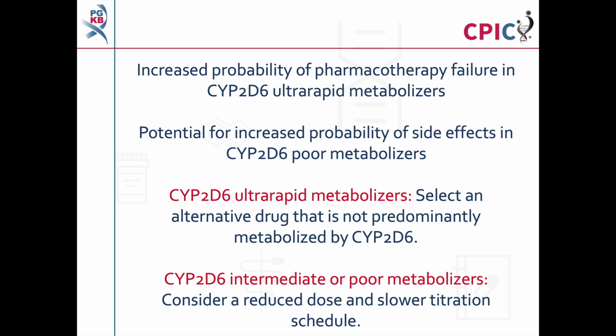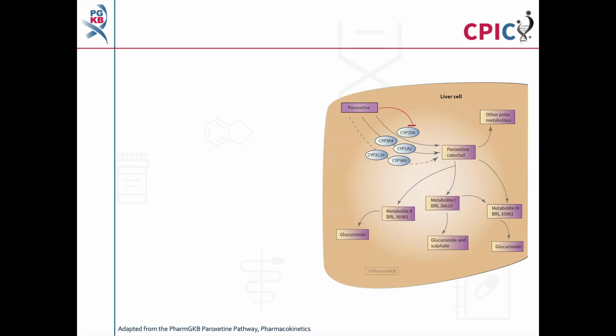Patients who are CYP2D6 ultra-rapid metabolizers may be less likely to respond to paroxetine, while CYP2D6 intermediate or poor metabolizers may have an increased probability of side effects. As a result, the guideline recommends that an alternative drug be selected for CYP2D6 ultra-rapid metabolizers and that a reduced dose and slower titration schedule be considered for CYP2D6 intermediate or poor metabolizers.